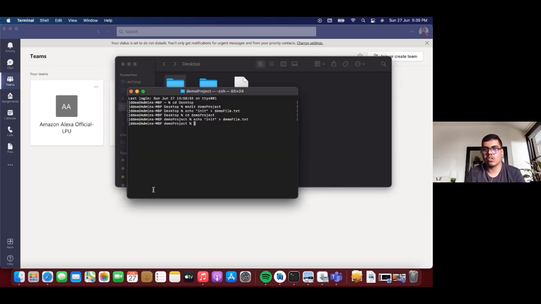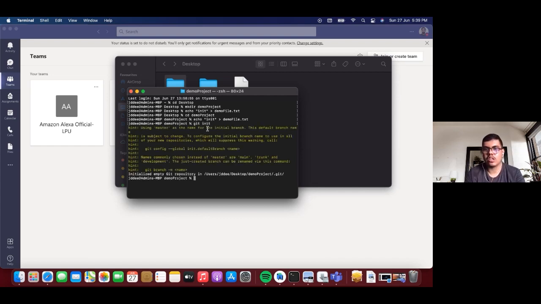So now that you are in that folder and have started working on it, you need to run a command called git init. What it will do, as you can see, is initialize an empty repository in the demo project folder.